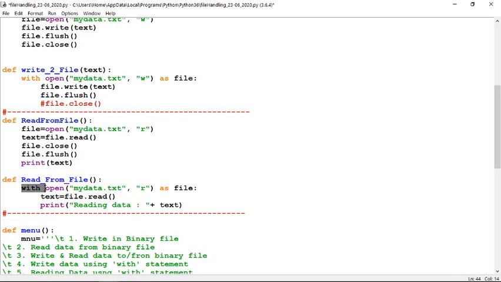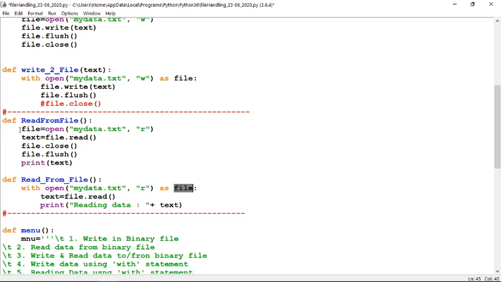So with, the way is the same: with and the open function, file name, read mode as file. As is the keyword and file is the variable stream, whatever you want. Because I'm using file here, that's why file is being used.